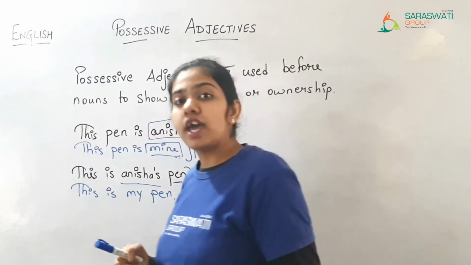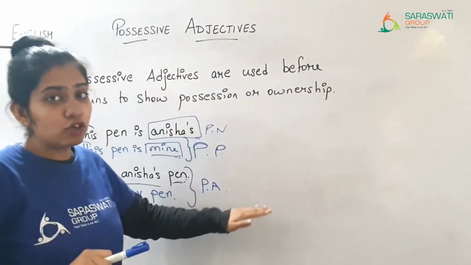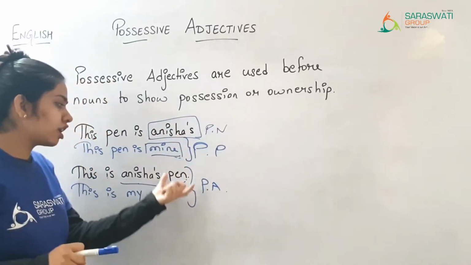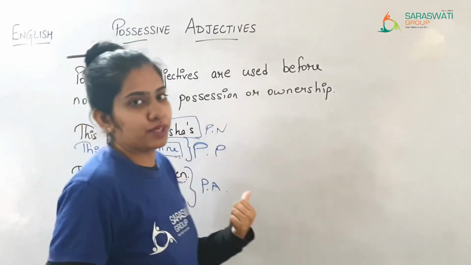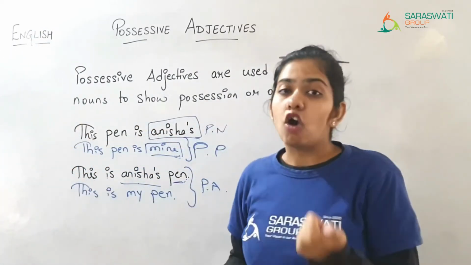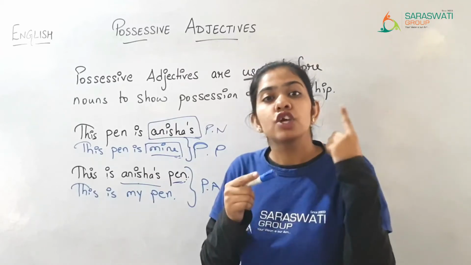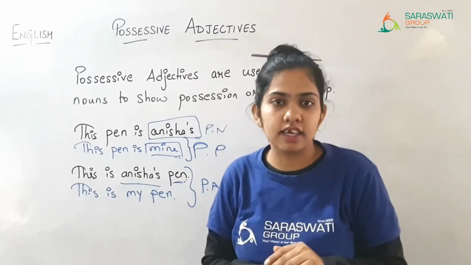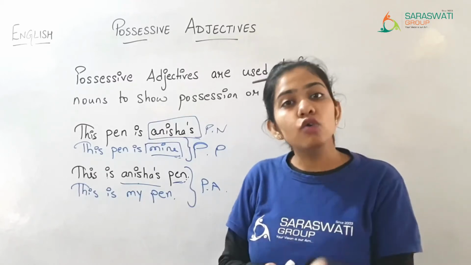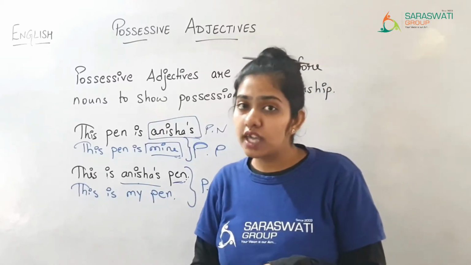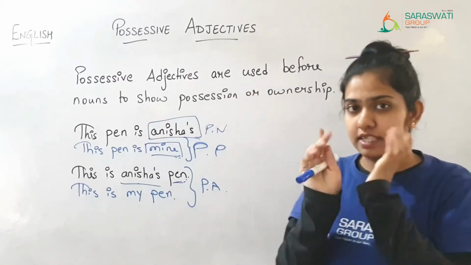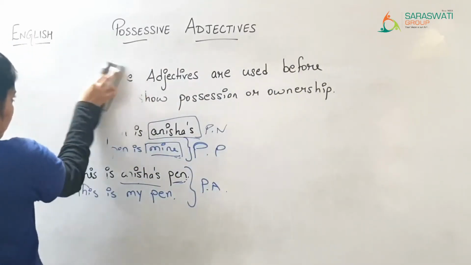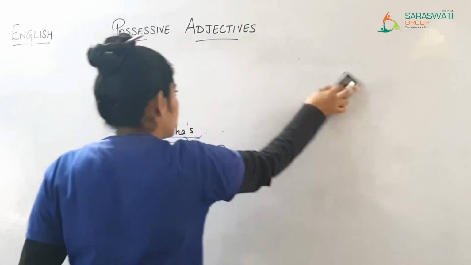In a possessive pronoun, we replace the noun itself. You need to keep this in your mind. Now let us look at the table, which I am going to explain to you.